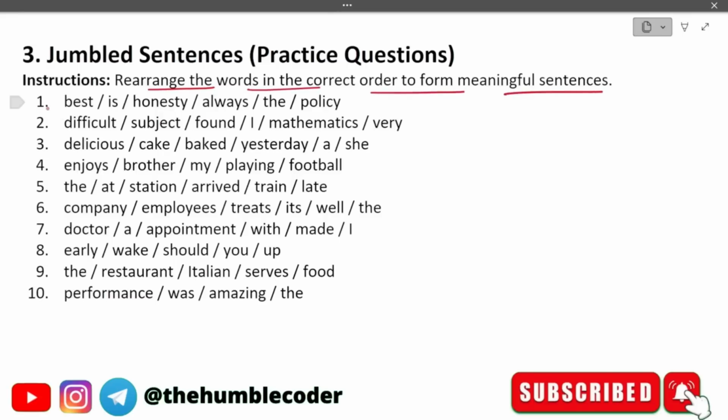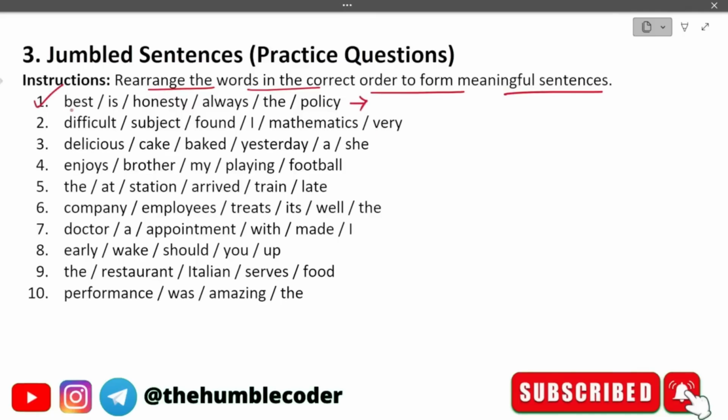Again guys, my personal suggestion is to pause the video before watching my solution. If you don't understand, then you can watch my solution. Otherwise, prepare the answer beforehand and then compare it with the solutions that I am giving. In this way you can practice in a better way. Let's attempt the first question.